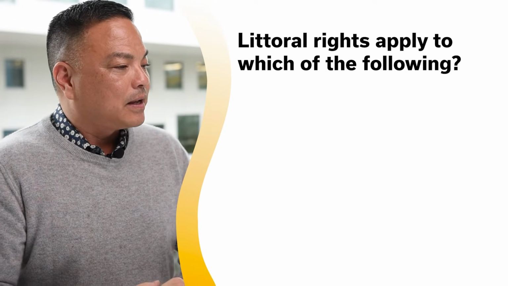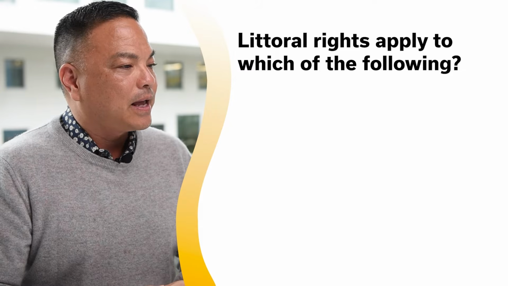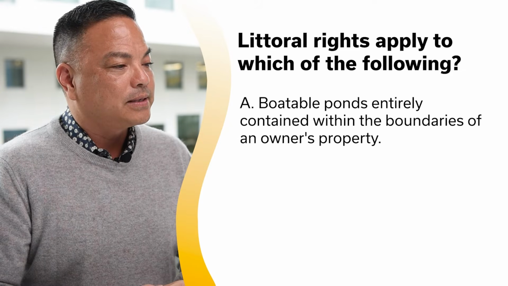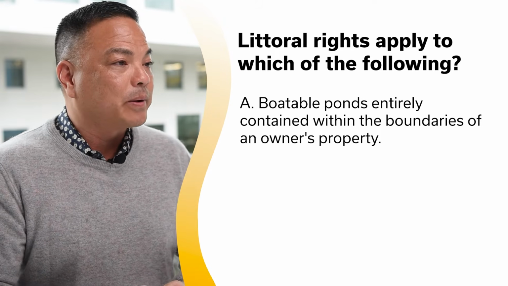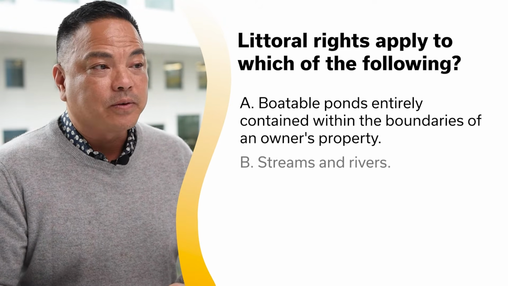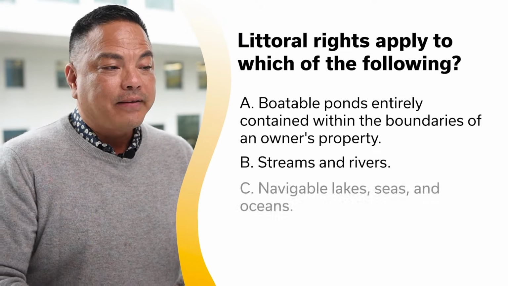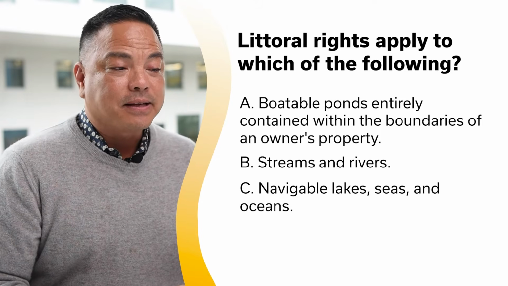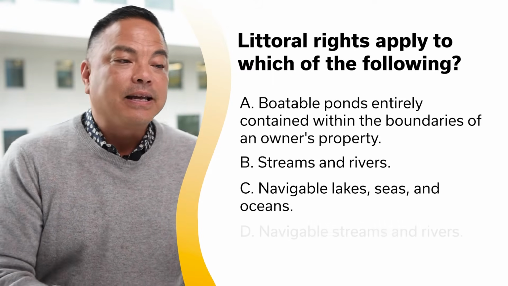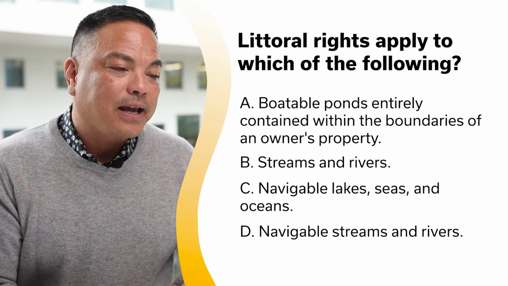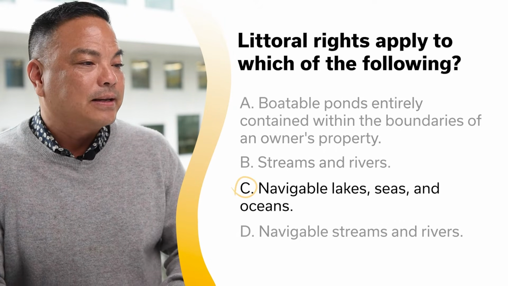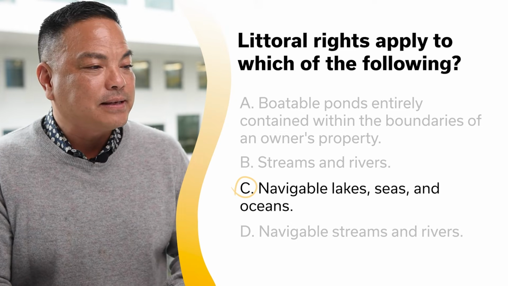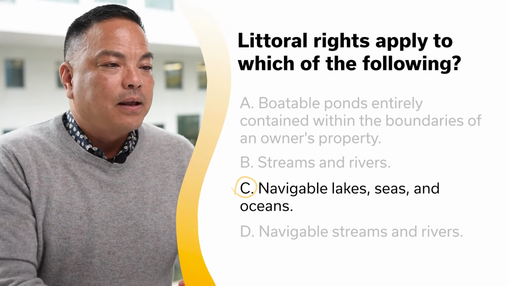Littoral rights apply to which of the following? A. Boatable ponds entirely contained within the boundaries of an owner's property. B. Streams and rivers. C. Navigable lakes, seas, and oceans. D. Navigable streams and rivers. And the answer is C as in Charlie, navigable lakes, seas, and oceans.